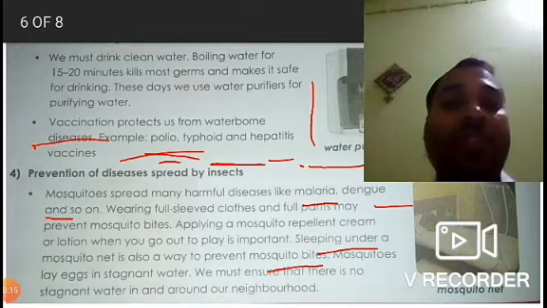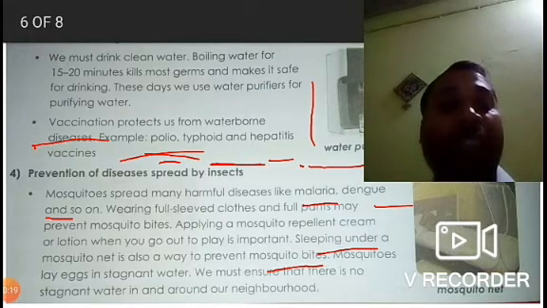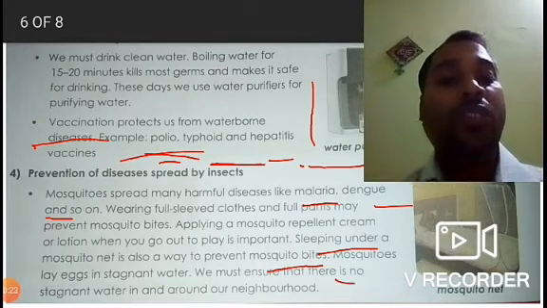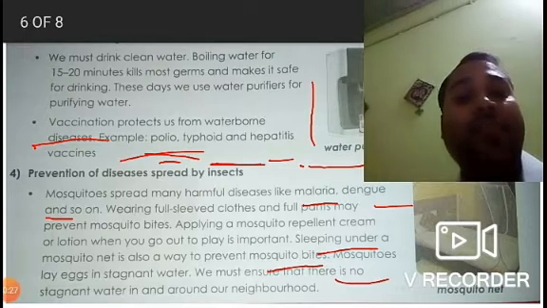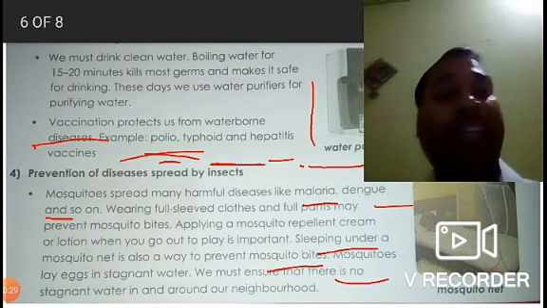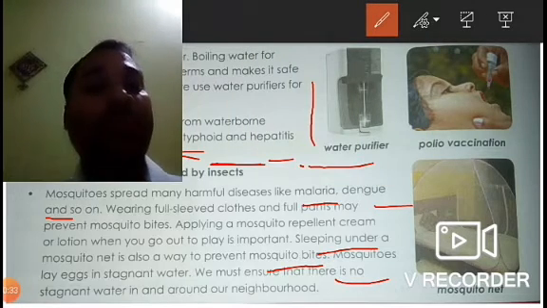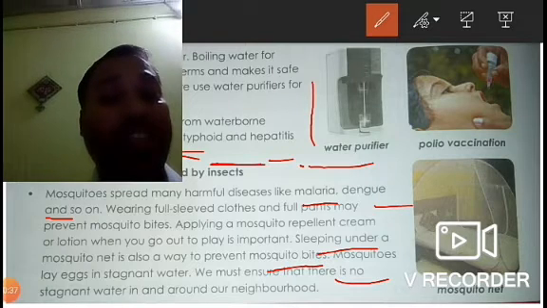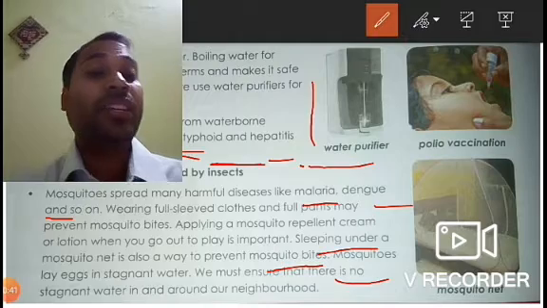Mosquitoes lay eggs in stagnant water, so we must ensure that there is no stagnant water in and around our neighborhood. We should always ensure that water is not accumulated anywhere around our surroundings, so this may prevent the breeding of the mosquitoes. Once we stop the breeding of mosquitoes, we can prevent ourselves from this kind of diseases.